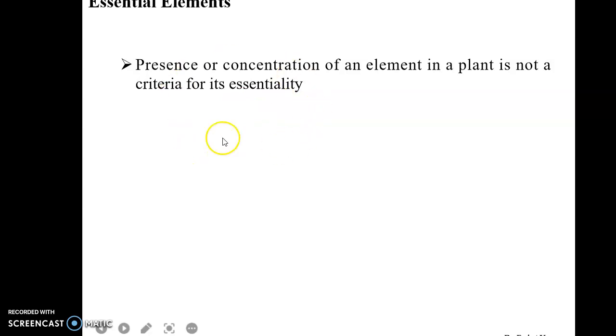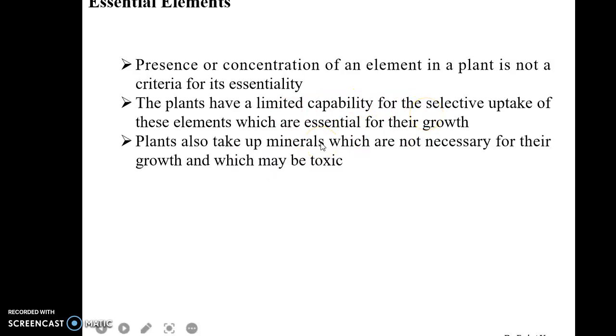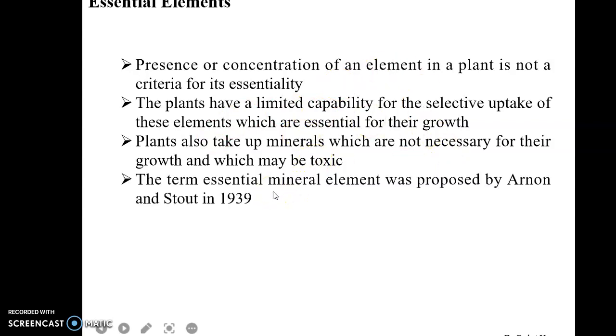The presence or concentration of an element does not determine that it is essential: if the concentration of an element is more than required, or if any element is present within plants, it is not necessarily essential. Plants have a limited capability for the selective uptake of the elements which are essential for their growth, and plants basically take up minerals which are not necessary for their growth and may be toxic.